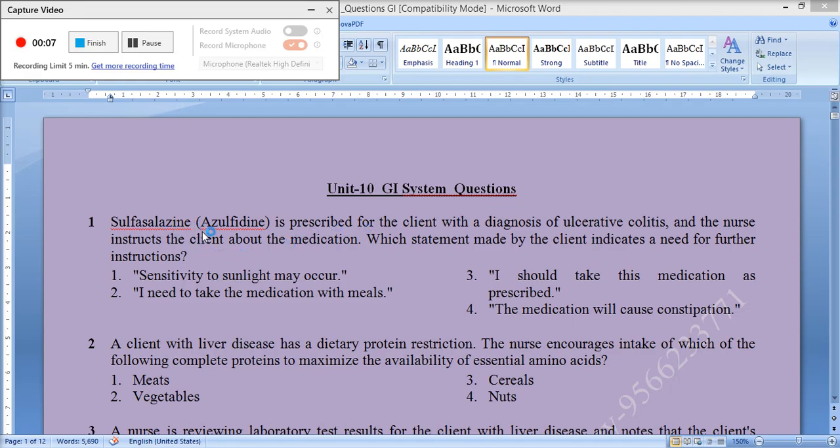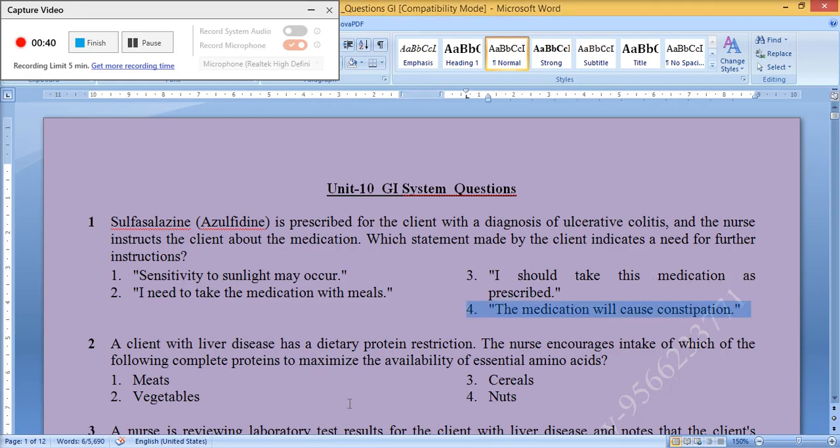1. Sulfasalazine is prescribed for the client with a diagnosis of ulcerative colitis, and the nurse instructs the client about the medication. Which statement made by the client indicates a need for further instructions? 1. Sensitivity to sunlight may occur. 2. I need to take the medication with meals. 3. I should take this medication as prescribed. 4. The medication will cause constipation. The correct answer is 4. The medication will cause constipation.